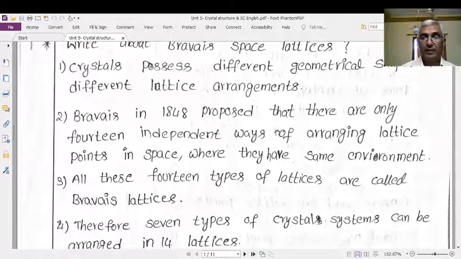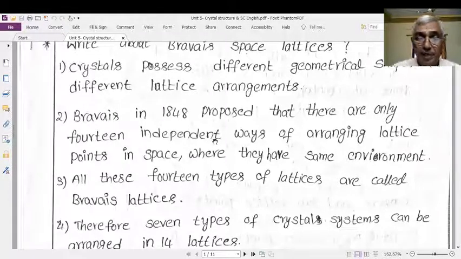Again, we will see. Bravais proposed an important thing in 1848. What is the proposal? It is possible to arrange lattice points in space with the same environment in 14 independent ways.